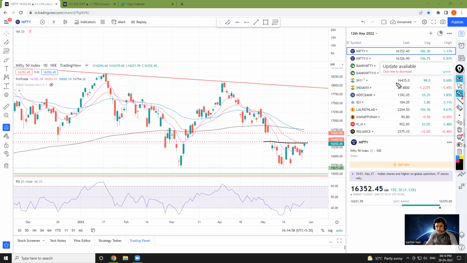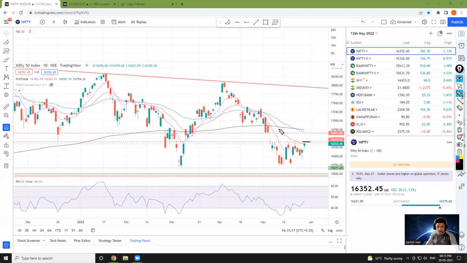First case scenario is we have 16,400 as the resistance. Currently SGX Nifty is showing 16,435 closing. Now Monday morning we don't know what happens. So what is the best case scenario? Best case scenario will be कि we open above 16,400.